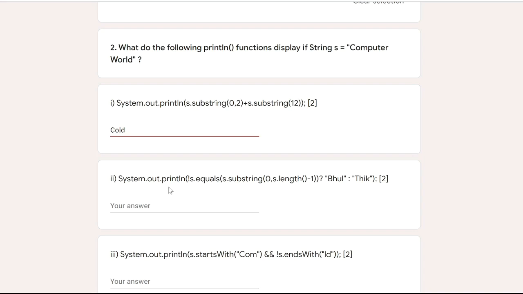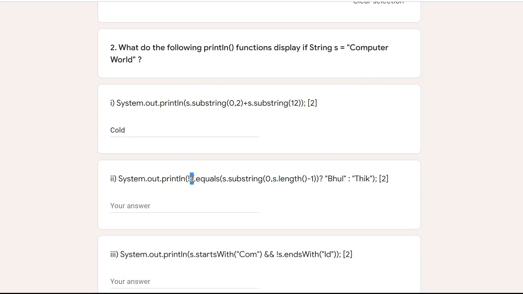Then the second question: System.out.println(!s.equals(s.substring(0, s.length() - 1))). So s.length() minus 1 means the last index. So 0 to last index means 0 to second last index. So it will take out the full string except the last character d. So it will give what? "computer worl".